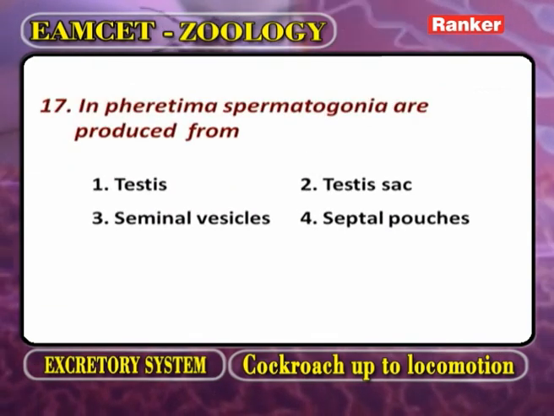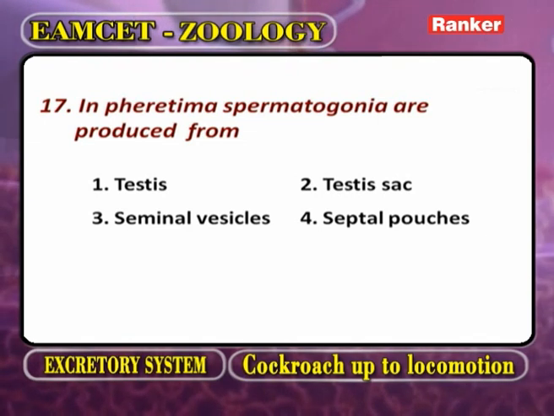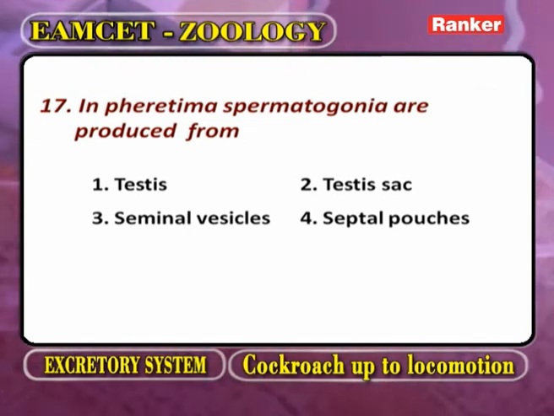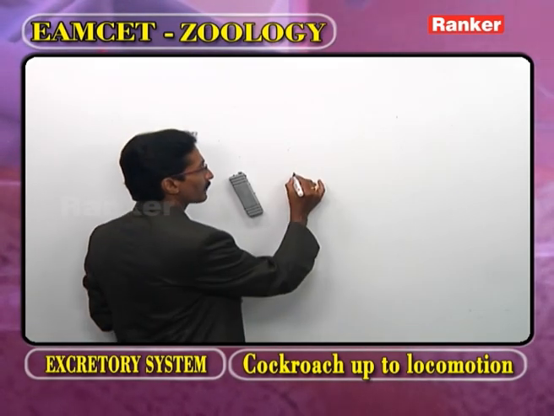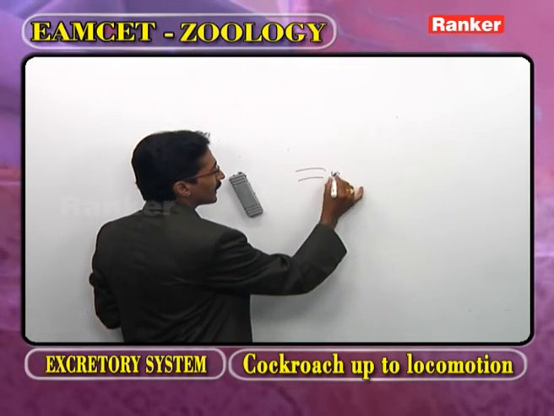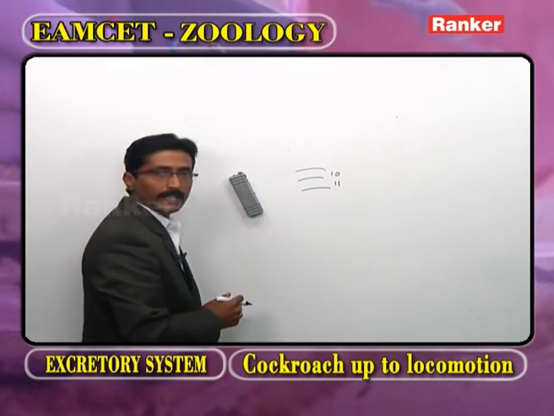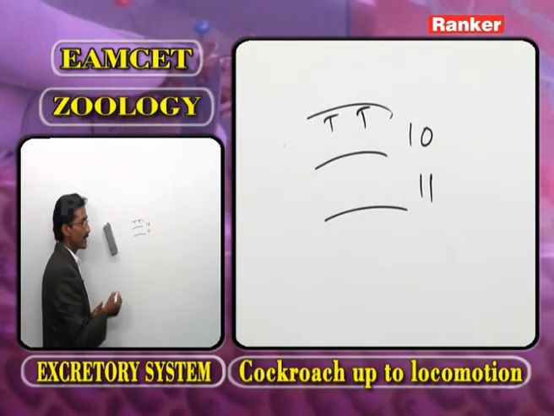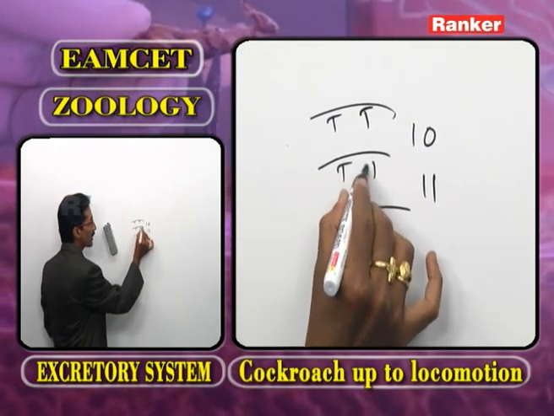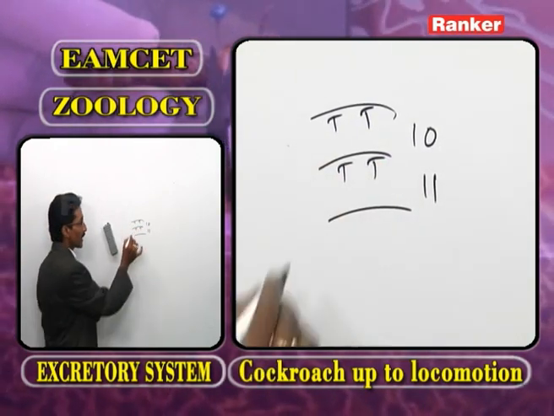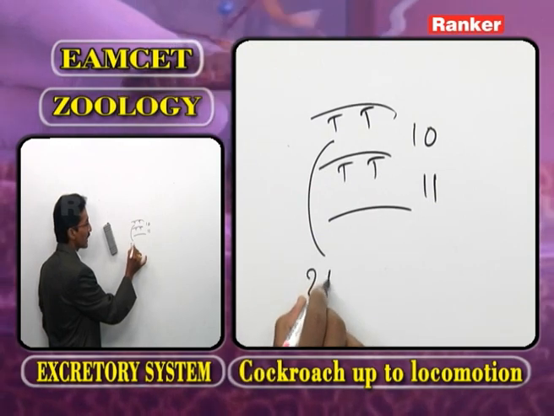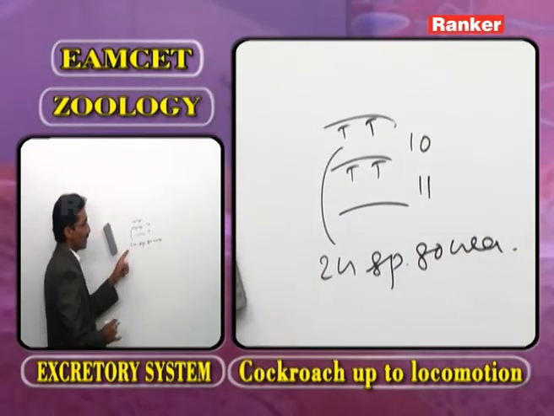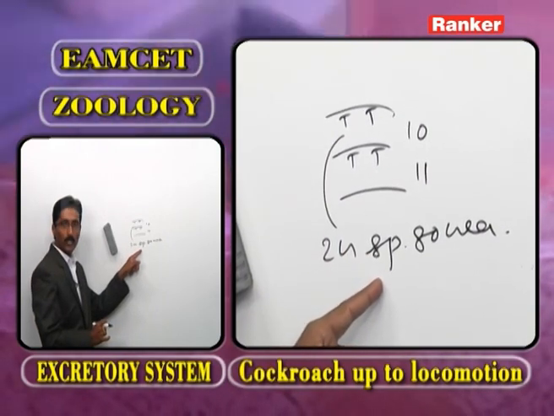Now in Eutyphoeus, spermatogonia are produced from. Spermatogonia are produced from. Now this is the 10th segment, 11th segment. In the 10th segment, 1 pair of testes. In the 11th segment, second pair of testes. Now the testes produce diploid spermatogonia. What is the other name of spermatogonia?